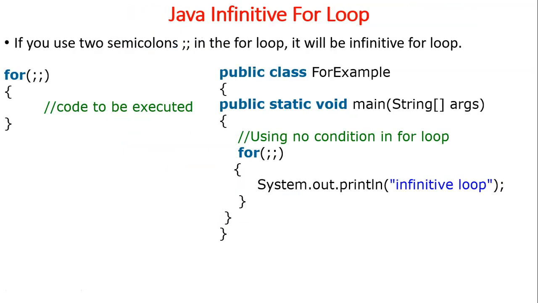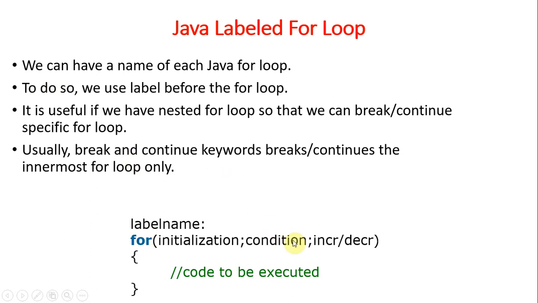So an infinite loop is also possible. When it comes to while and do while, if you specify true as the condition, they go with an infinite loop. In the same way, the for syntax is initialization, condition, increment or decrement, and these 3 expressions are separated with 2 semicolons.